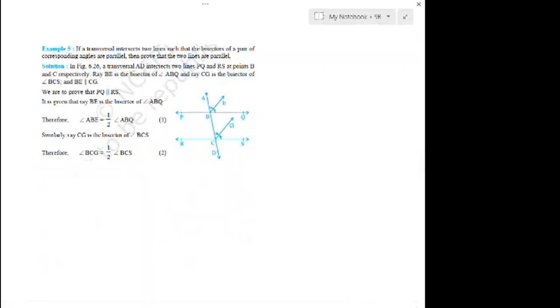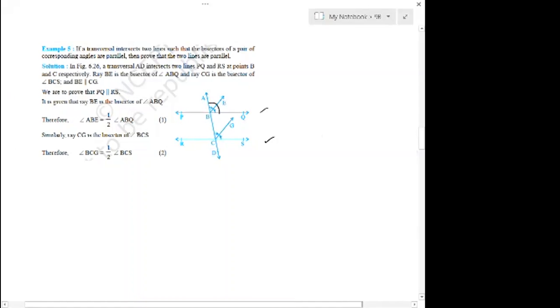The question says, if a transversal intersects two lines such that, so here we have two lines, PQ is one line, one more line is RS. We have two lines. Remember, they are not parallel. It's not given that they are parallel. We have two lines, PQ and RS. Next, such that transversal, which is transversal here? AB, right? AB is transversal, intersect such that bisectors of a pair of corresponding angles are parallel. So can I call these angles as corresponding angles?